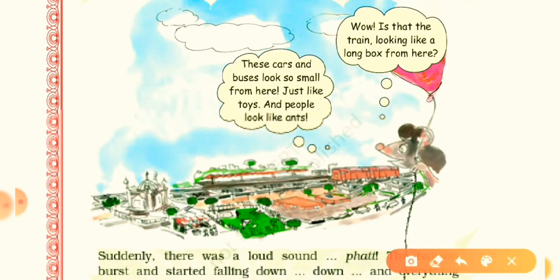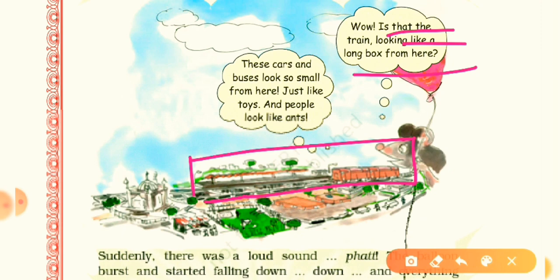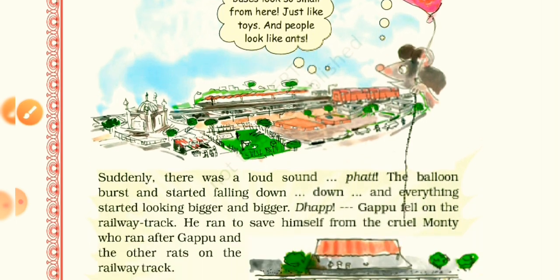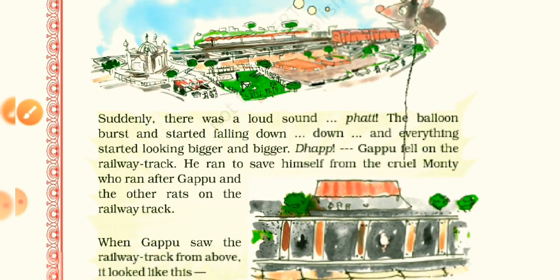So wow, is that the train? Looking like a long box here. So here you can see the train and it is just looking like a long box. Yes, in the picture. Now these cars and buses look so small from here, just like toys, and people look like ants. Such an interesting view.